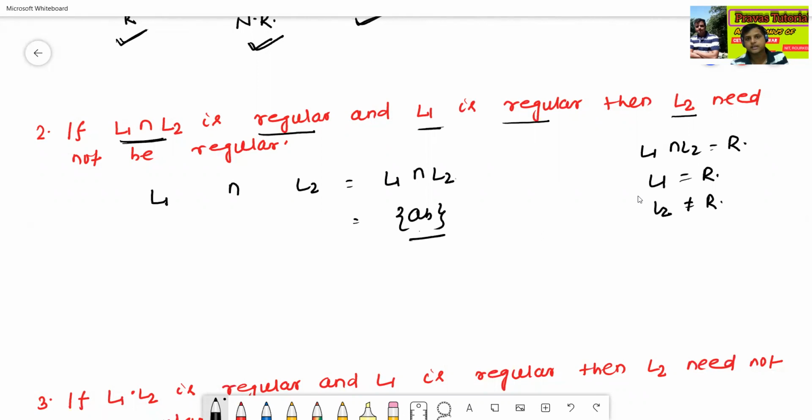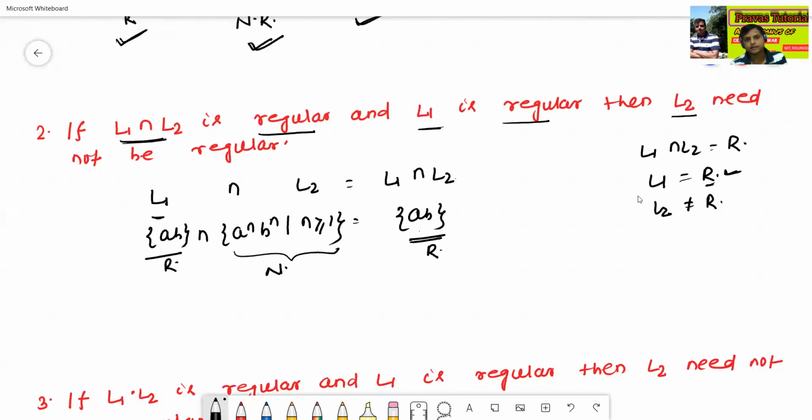Since L1 is regular, I am taking ab for L1. For L2, I take the language a^n b^n such that n is greater than or equal to 1, which is non-regular.